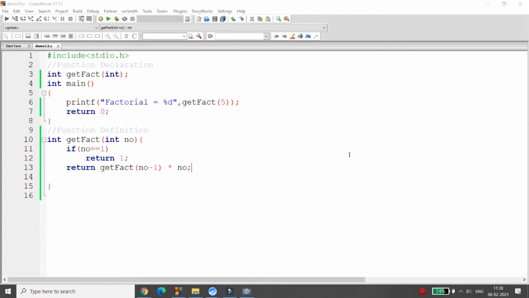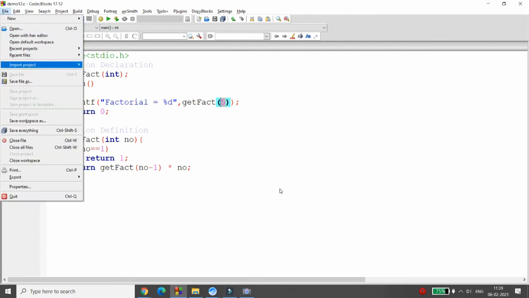But sometimes people say, sir, I want to find the sum of the first natural numbers. For example, if you pass 5 here, then I want 15, and if you pass 10, then I want 55. It means the sum of the first natural numbers. So is it possible using recursion? Yes, you can do this.